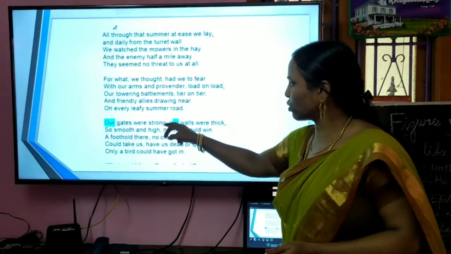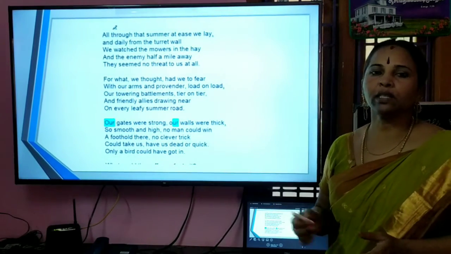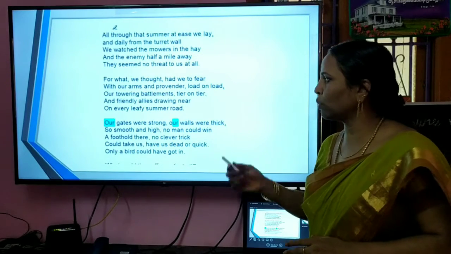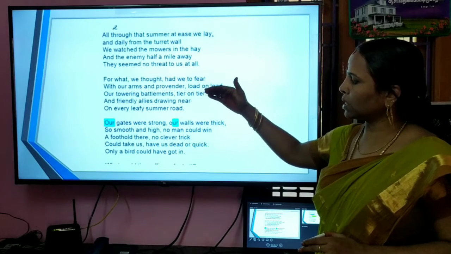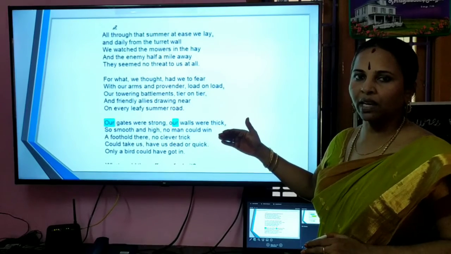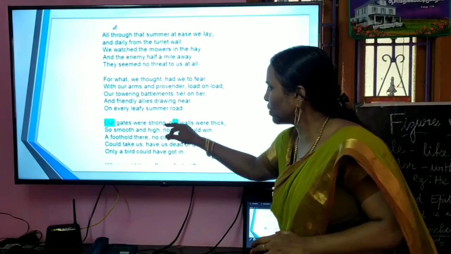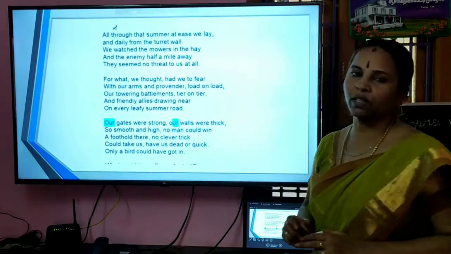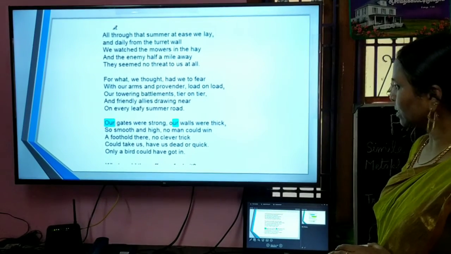Our gates were strong. Our walls were thick. Here also there is something new. It is anaphora. You would not have learnt it in your 11th standard. So let me explain what is anaphora. If you repeatedly use the same set of words or the same phrase in a line or in repeated lines, then it is called anaphora. Our gates were strong. Our walls were thick. So the word our is stressed again and again, and so it is anaphora. Next.